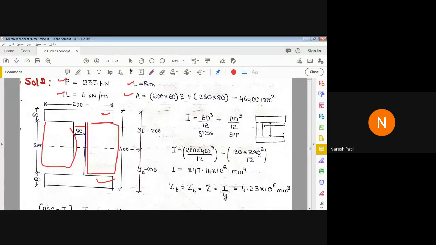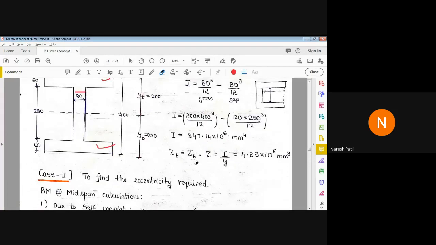Okay, so we got the moment of inertia I. Then the section modulus ZT and ZB.